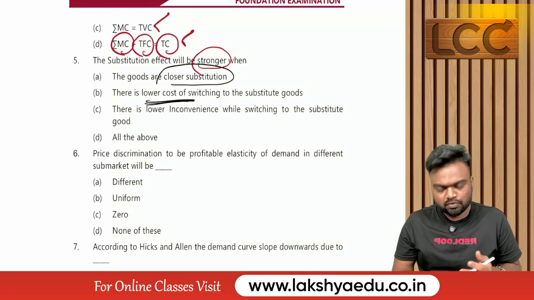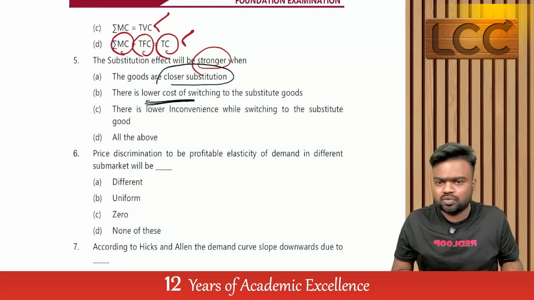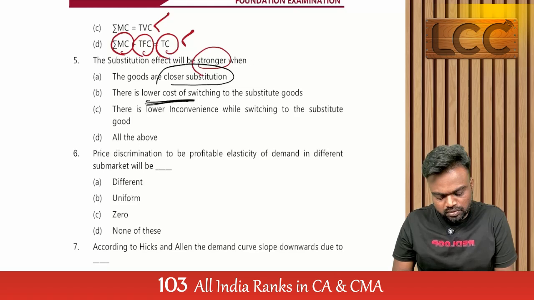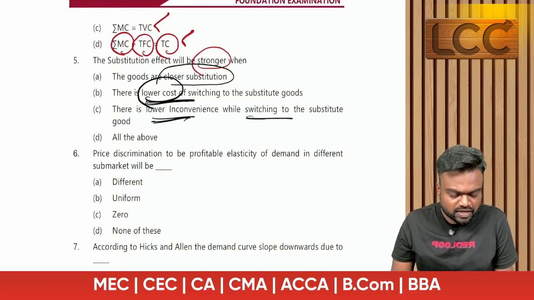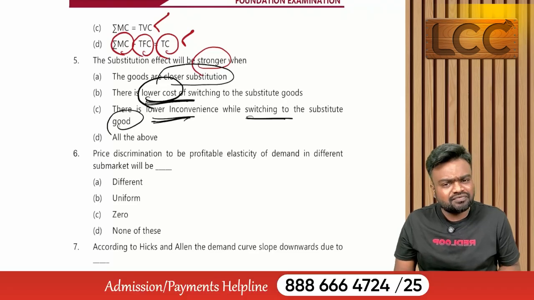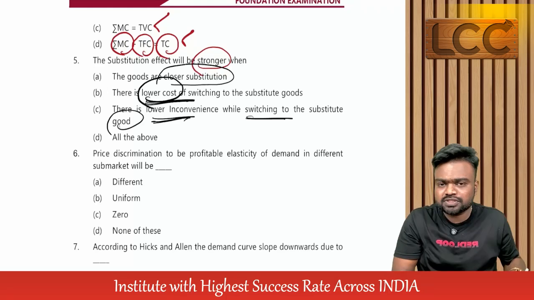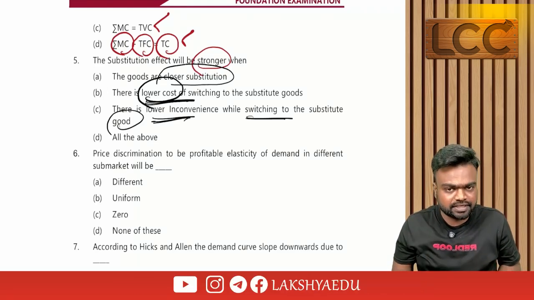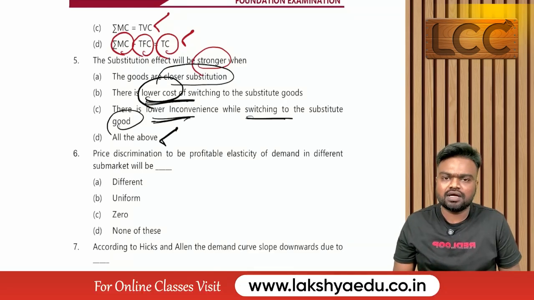Second option, there is a lower cost of switching to the substitutes. That means if I want to convert from Jio to Airtel or Airtel to Jio, do I need to incur any extra huge cost? No, I just need to purchase a SIM. So the cost should be lower. And there is lower inconvenience while switching to the substitute good. Sir, does switching from one network to another involve various procedures? No, it is an easy procedure. If I'm not satisfied with Airtel, I can easily go with Jio. So the answer is all of the above.